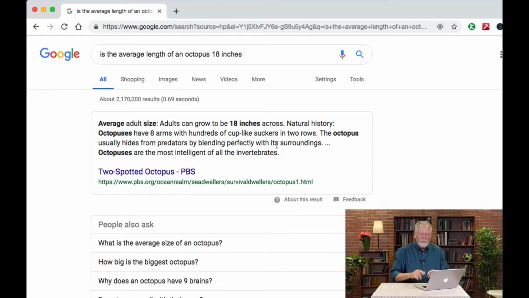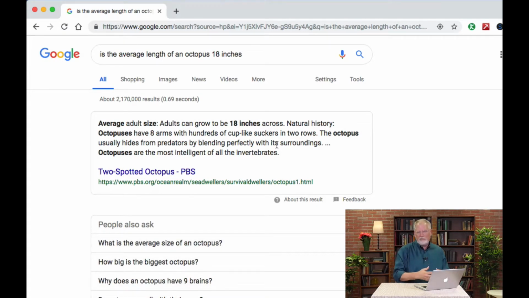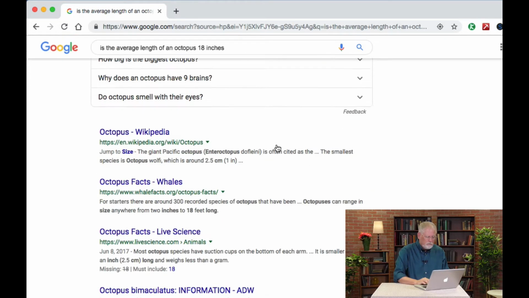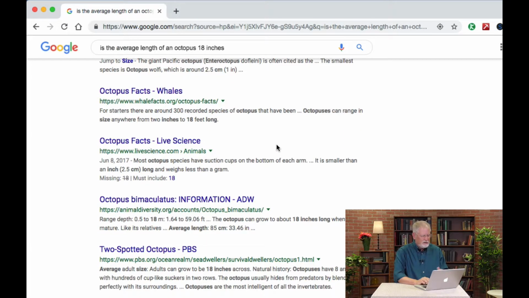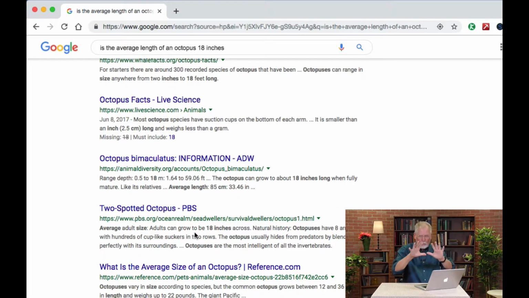Be aware that we all live in a world where we try to confirm what we believe. This is called confirmation bias. Confirmation bias says that basically we humans love to look for answers that confirm what we already believe. If you see this, you are confirming what your query is all about. So let's see here. You can see, and yeah, there's lots of stuff, including things like 18 feet long and so on. So the point is, don't just accept this page of results as the authoritative answer.